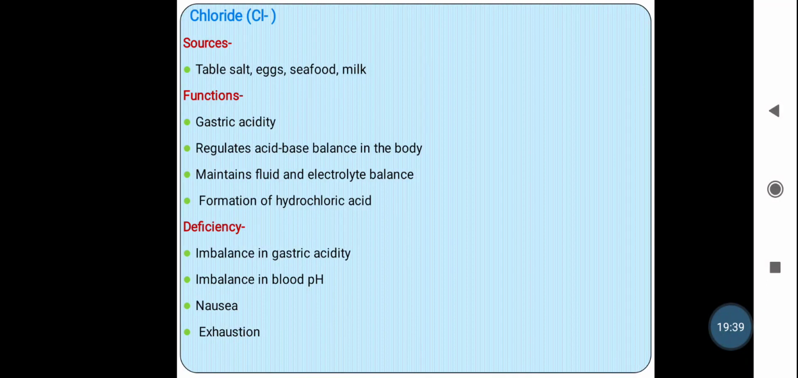So functions of chloride are, it is required for gastric acidity, or it regulates the acid base balance in the body. It maintains the fluid and the electrolyte balance, and it is required for the formation of hydrochloric acid. So the main role of chloride is the formation of hydrochloric acid which is present in the stomach. So it maintains the gastric acidity. Again, it regulates the acid base balance in the body, and it maintains the fluid and electrolyte balance within the body. So deficiency of chloride leads to the imbalance of gastric acidity.